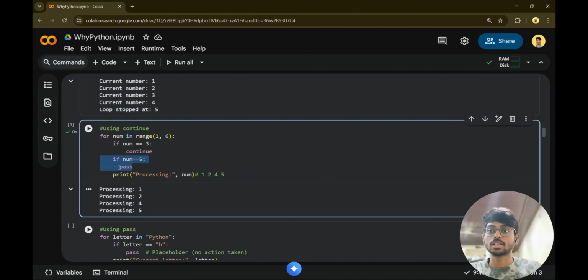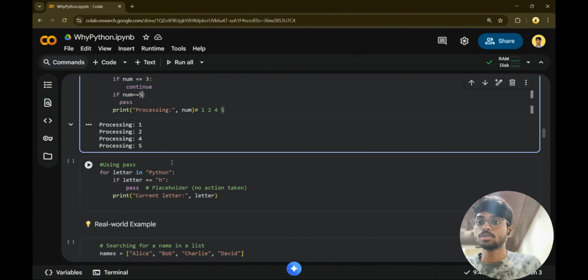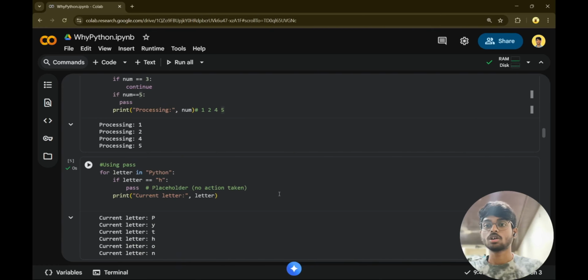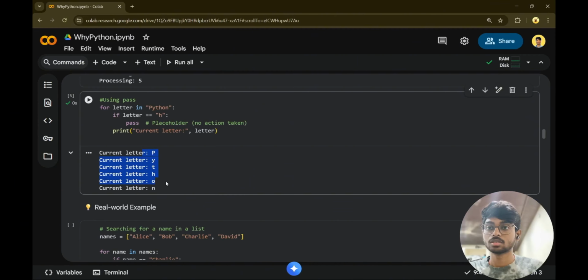Even though there is a condition num equal to 5. Here, if you see a similar program, I have a logic where, when I reach the letter H in the string Python, I need to do some work later, or I have some plans to do something in the future. But I need to write this condition so that I remember to add it. Now I use this pass statement. I write this condition and use the pass statement. It's just like a placeholder, so it should actually print all the letters.